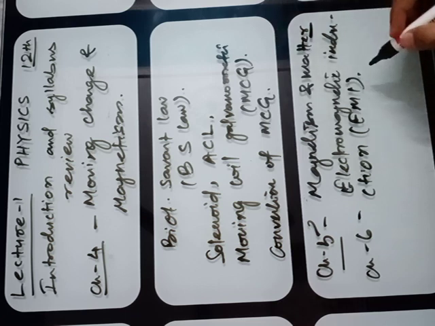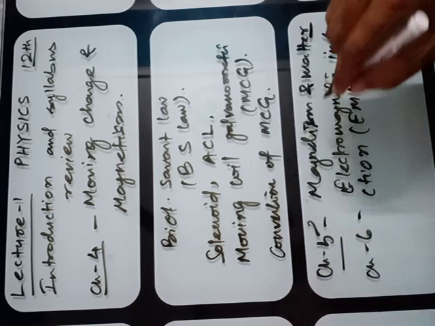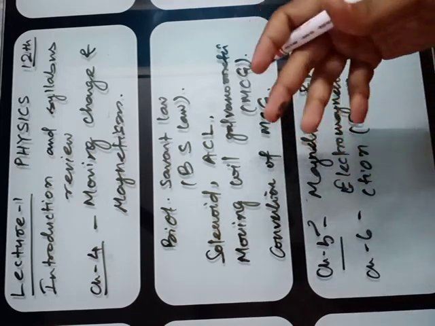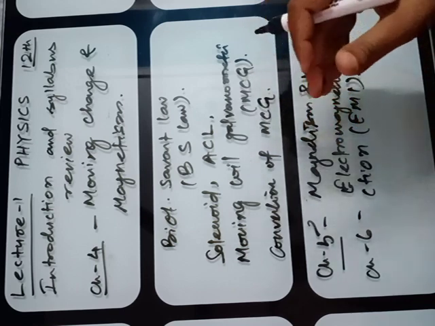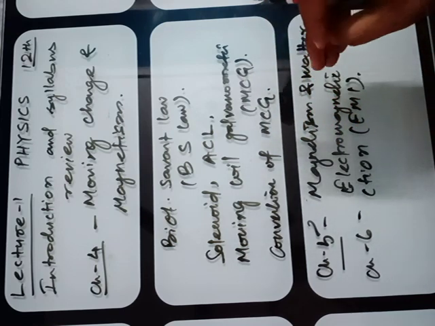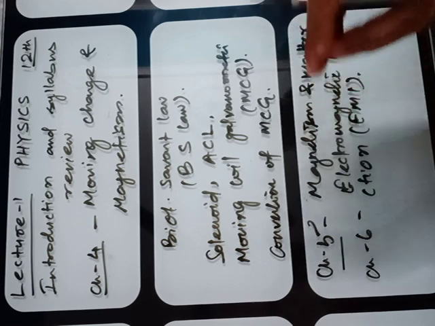In this chapter, you have to study about the magnetic flux. Try to recall, in chapter 1 we studied the electric flux, that is the counting of electric field lines. Now in this chapter you will study about the magnetic flux, that is the counting of magnetic field lines.